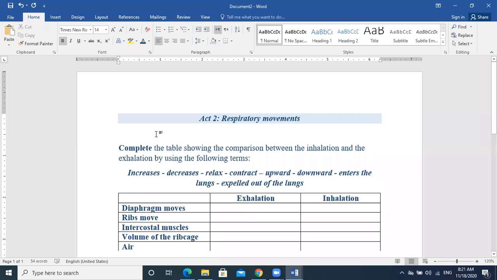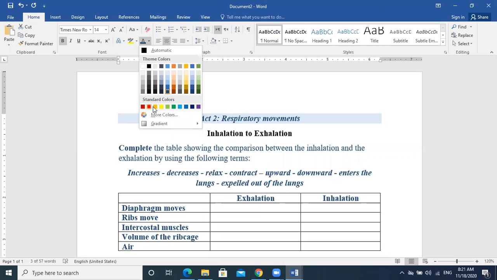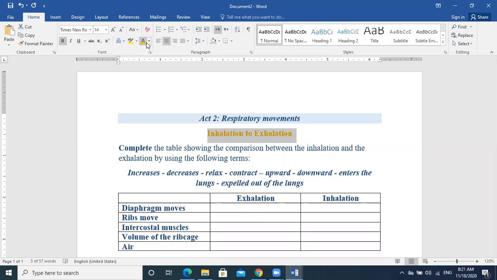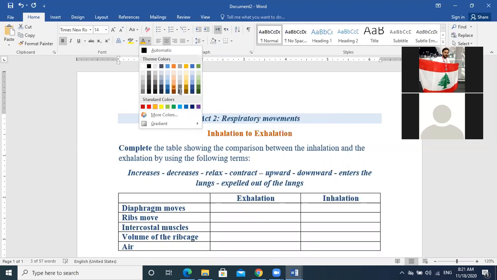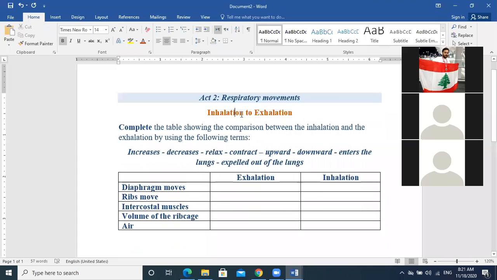In this activity, we have to compare inspiration or inhalation to exhalation. What is the meaning of inhalation and exhalation? شهيق زفير. Excellent. Exhalation is when you breathe out air, and inhalation is when you breathe in air.